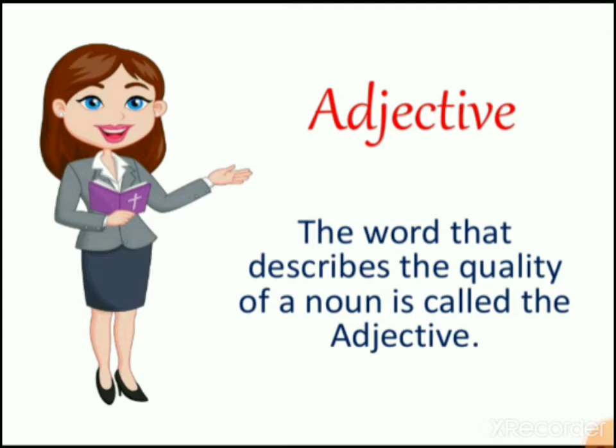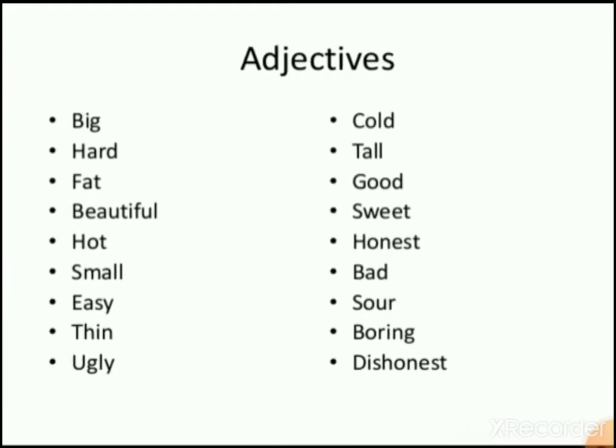Now what is an adjective? You might have been doing this since your childhood, that an adjective is the word that describes the quality of a noun and it tells us more about the noun. It tells us about the quality. Suppose if I say Ram is a good boy. So here good tells us about Ram, what sort of a boy Ram is. He is a good boy. So in this we will study about adjectives. We will learn more about adjectives.